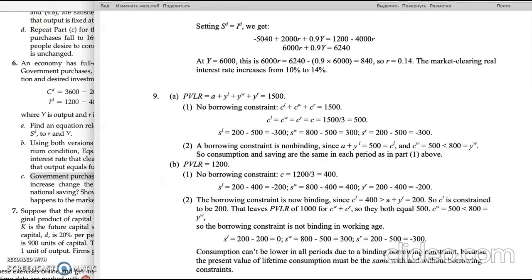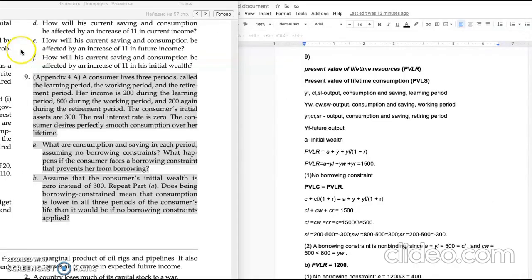And using the desired national savings equals desired investment equation, we can calculate the real interest rate. There we have to mention that the output equals full employment output, as the problem sets. So as a result, we will get that the market clearing real interest rate increases from 10% to 14%.